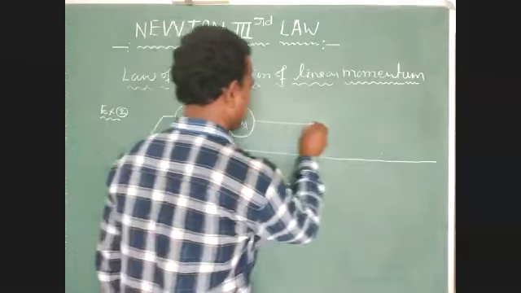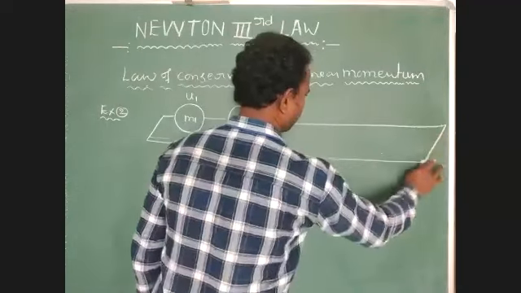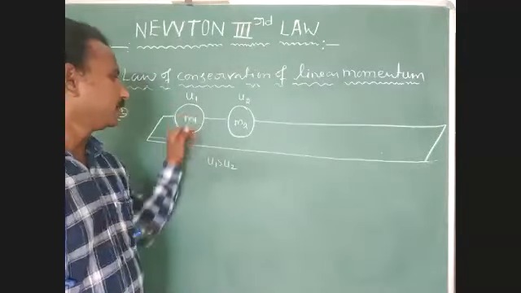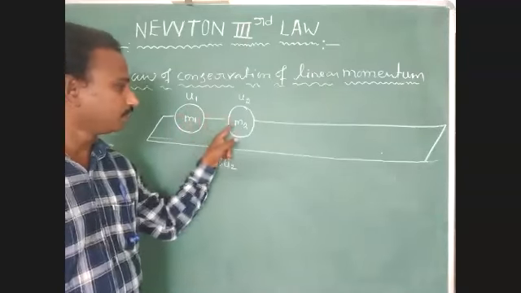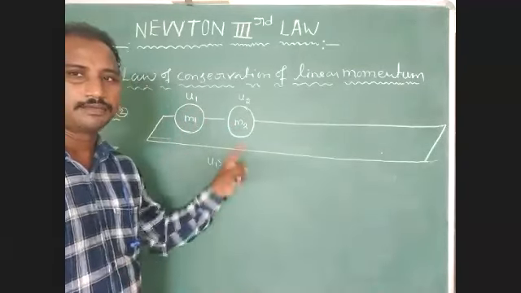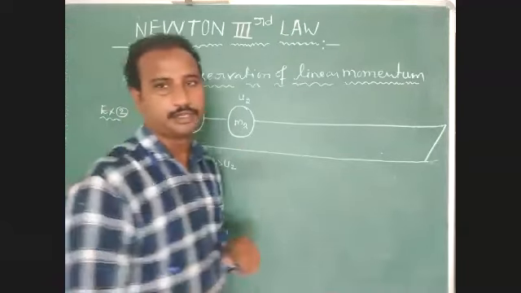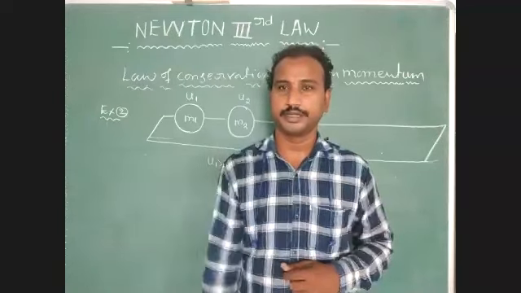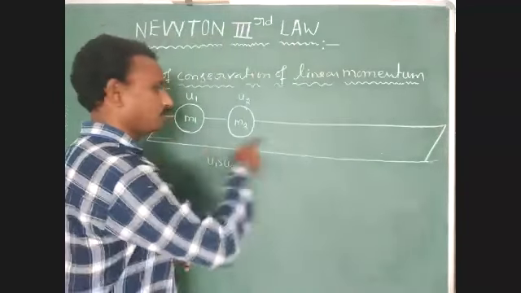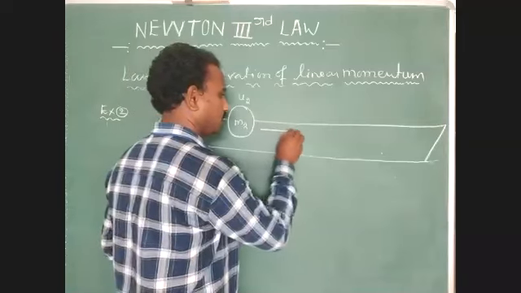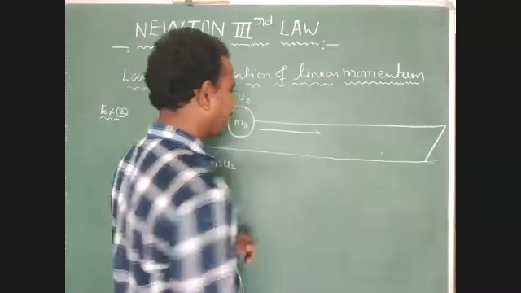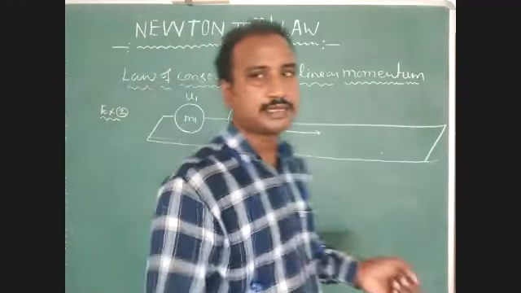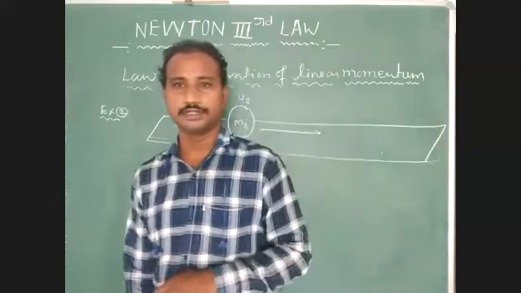Here is one horizontal plane surface. Both are moving in the same direction. Here the initial velocity of the first body is greater than that of the second body. Because of that, both collide with each other. Collision is produced between these two bodies. At a particular time, both collide with each other. Then both the velocities change after collision.